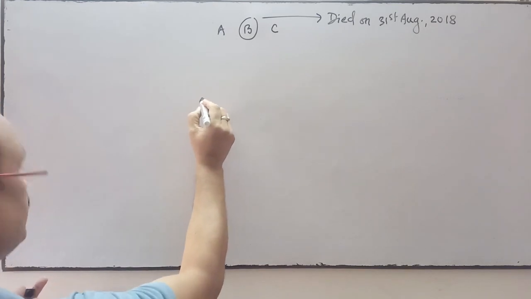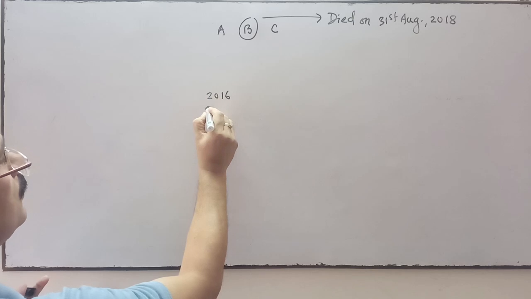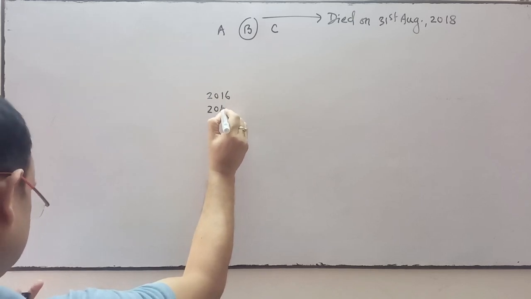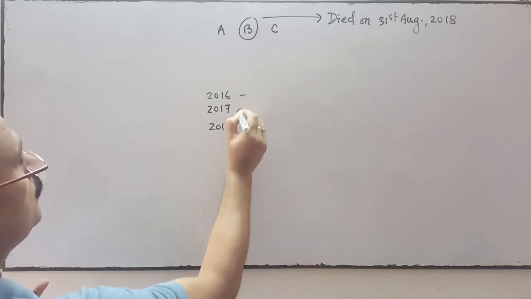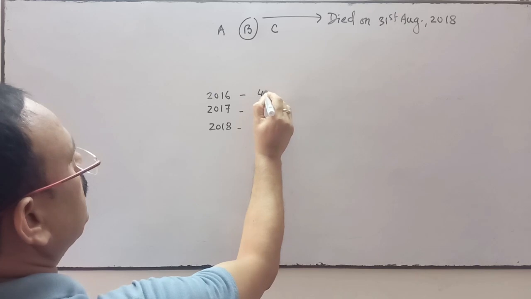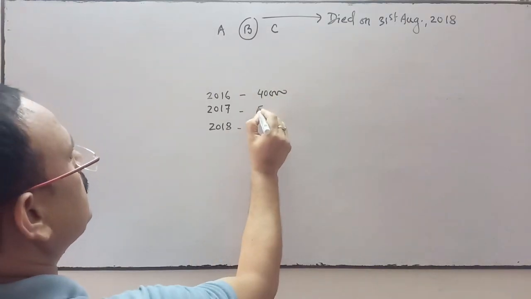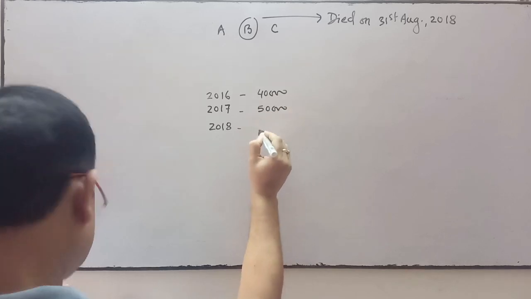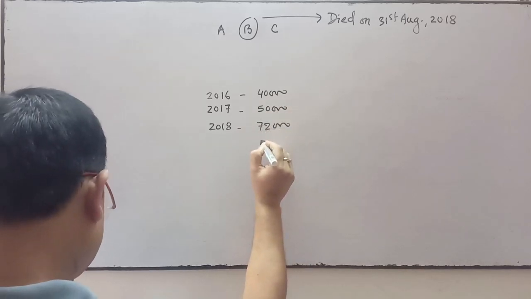So 3 years profit given: 2016, 2017, 2018. So 3 years profit is 40,000 in 2016, 50,000 in 2017 and 72,000 in 2018.